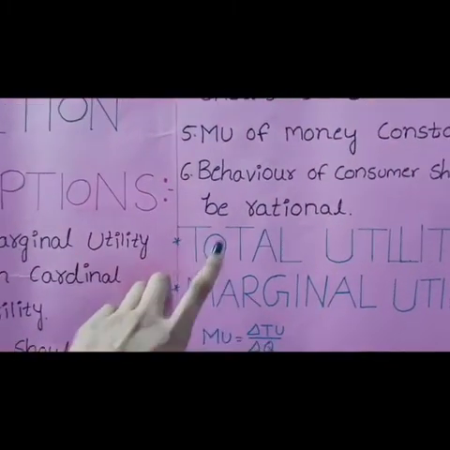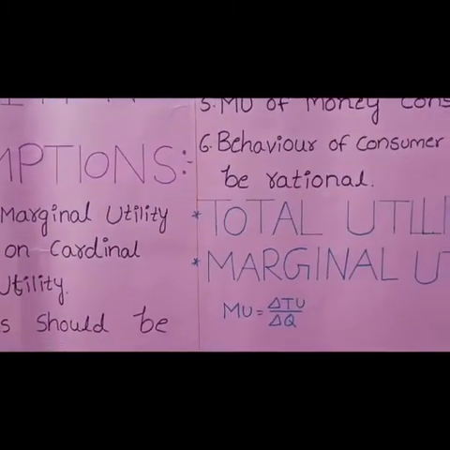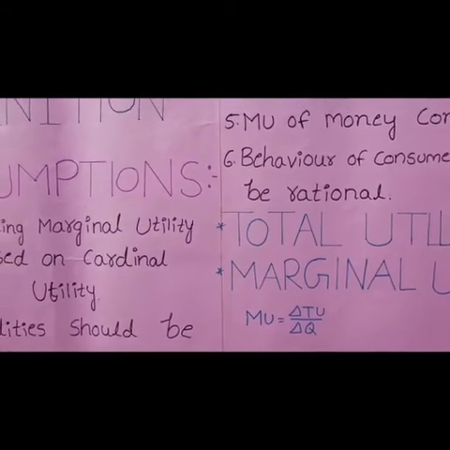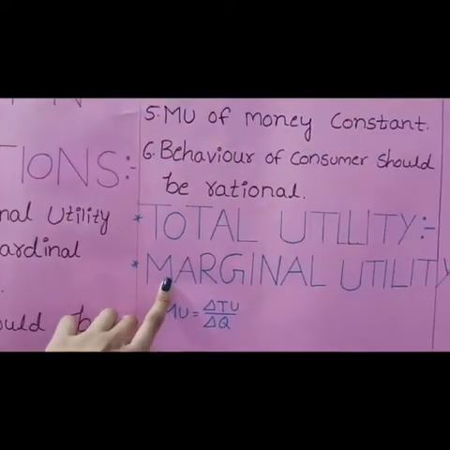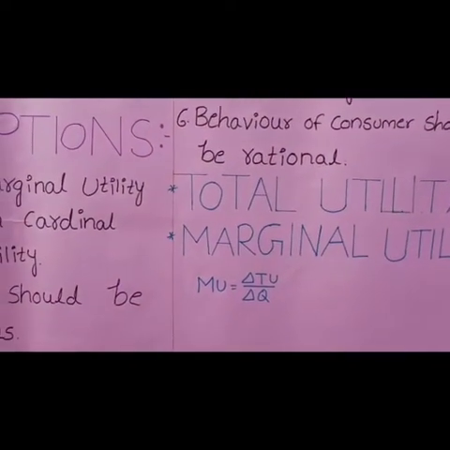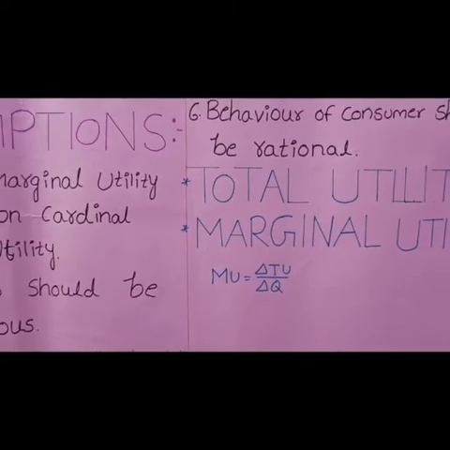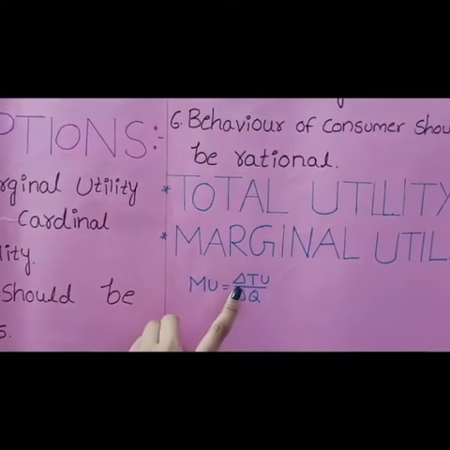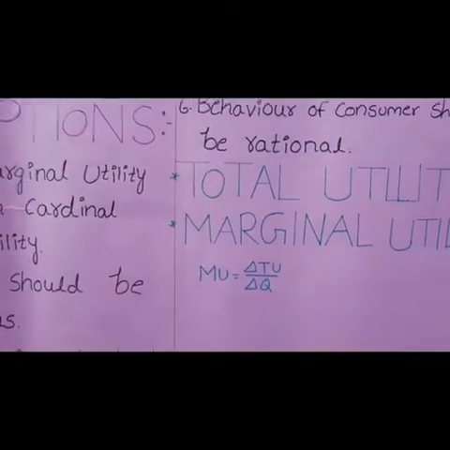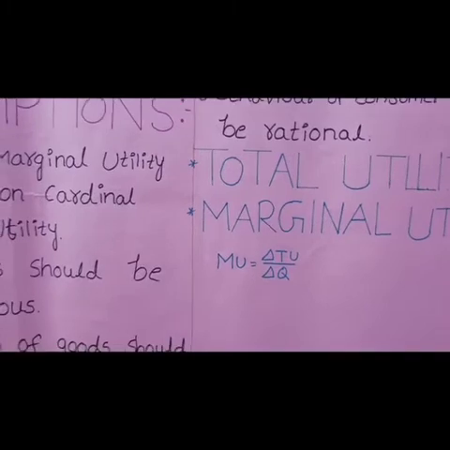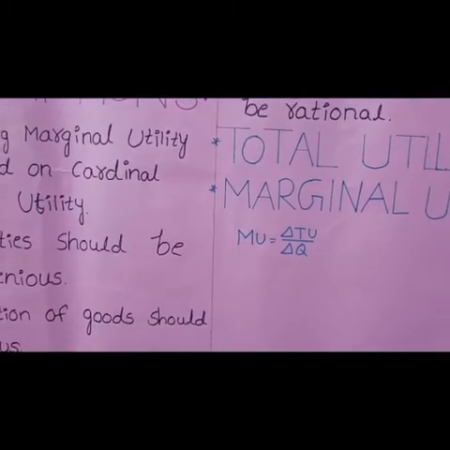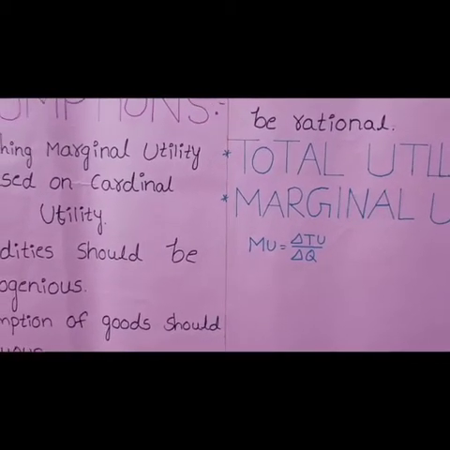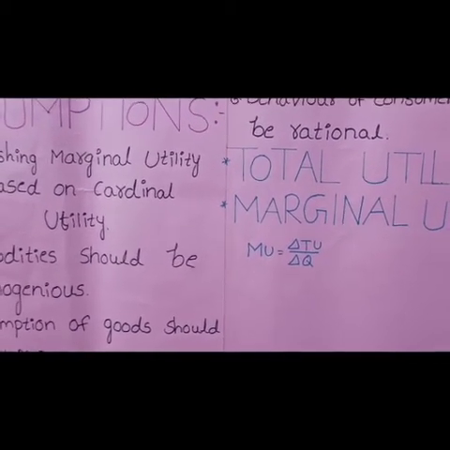And now total utility. Total utility is nothing but the total amount of satisfaction from consumption of all commodities. Marginal utility is the additional utility derived from the consumption of an additional unit of a commodity. The equation is MU equals change in total utility divided by change in number of units consumed. And marginal utility helps us to understand the behavior of a consumer, the way he spends his income on different commodities and services to obtain maximum satisfaction.